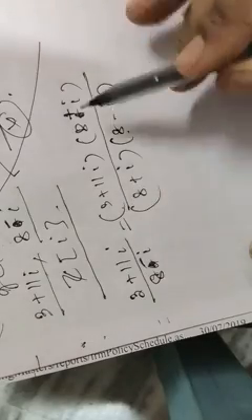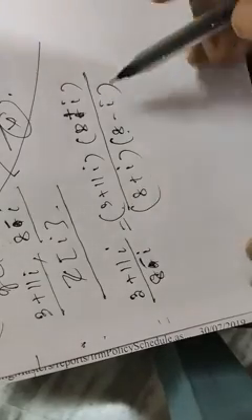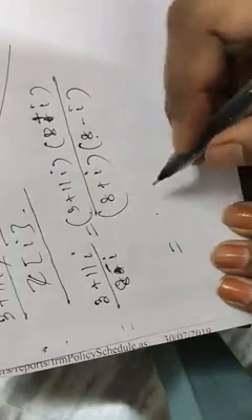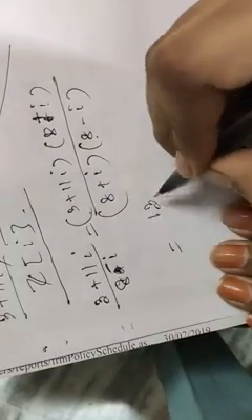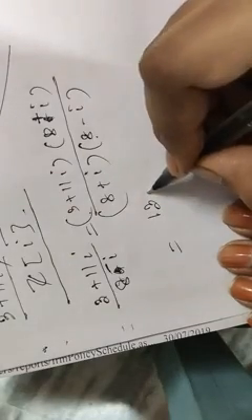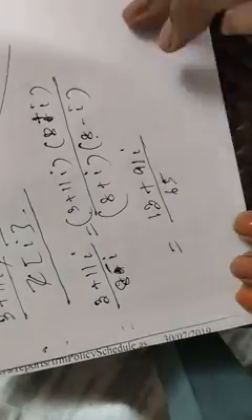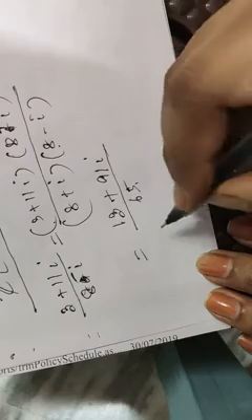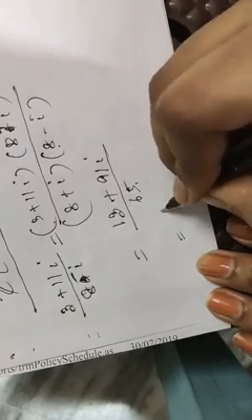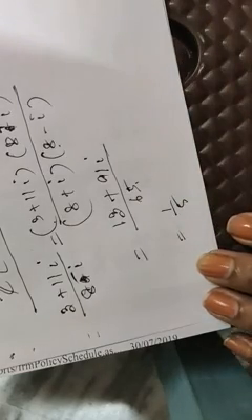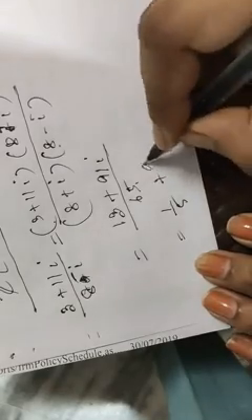So 3 plus 11i into 8 plus i divided by 65. After multiplication we will get 13 plus 91i by 65. That means 13 by 65, which gives 1 by 5, and then 91 by 65.